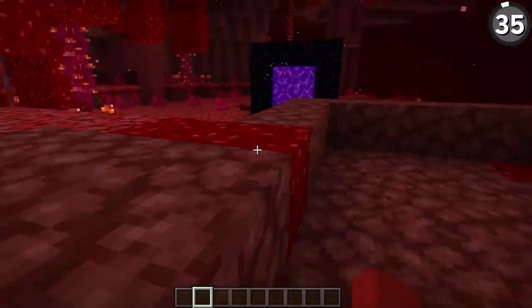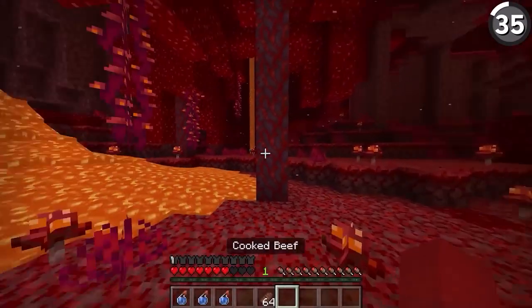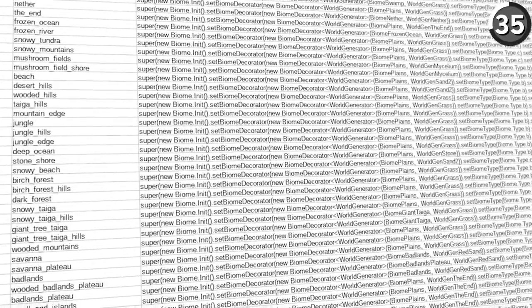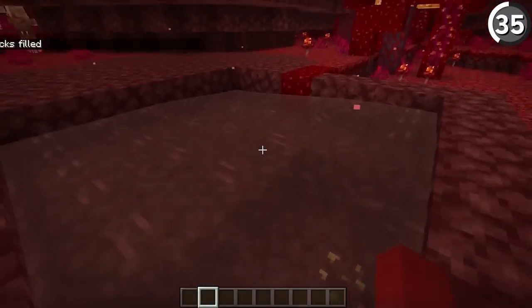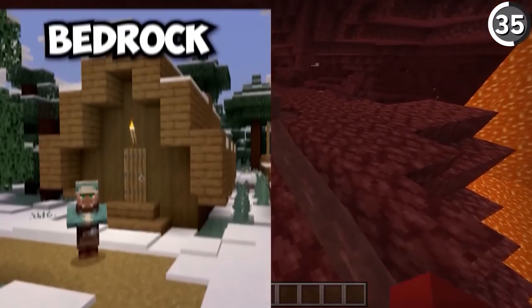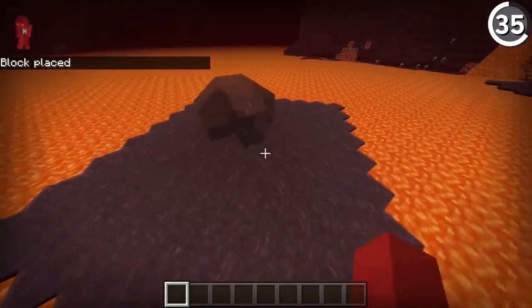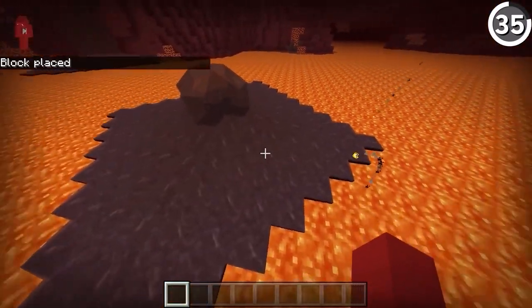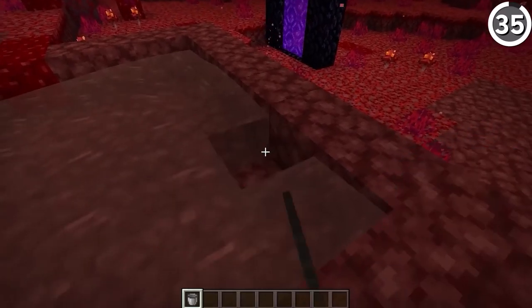If by some way you were to get water inside of the Nether Dimension in Bedrock Edition, then because of the way the biomes are coded, the water will actually turn red in color, which is weird that they would have such a difference between Bedrock and Java in this way, but since it's not an intentional feature to have water in the Nether anyway, I'm really just amazed that they went through the effort of changing the color in the first place.